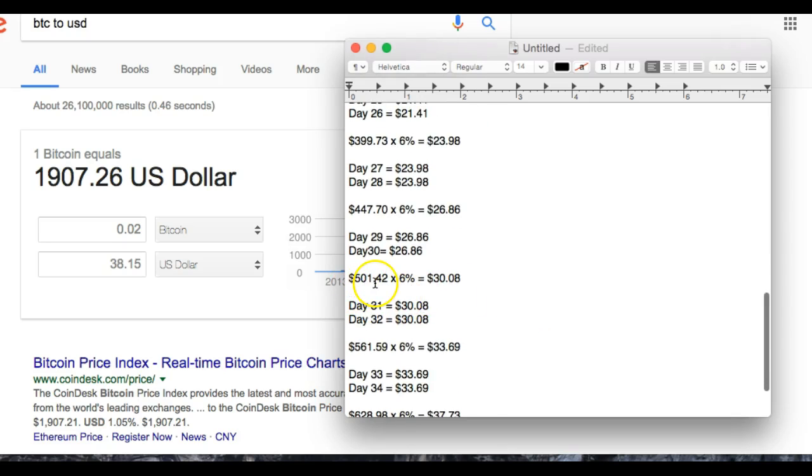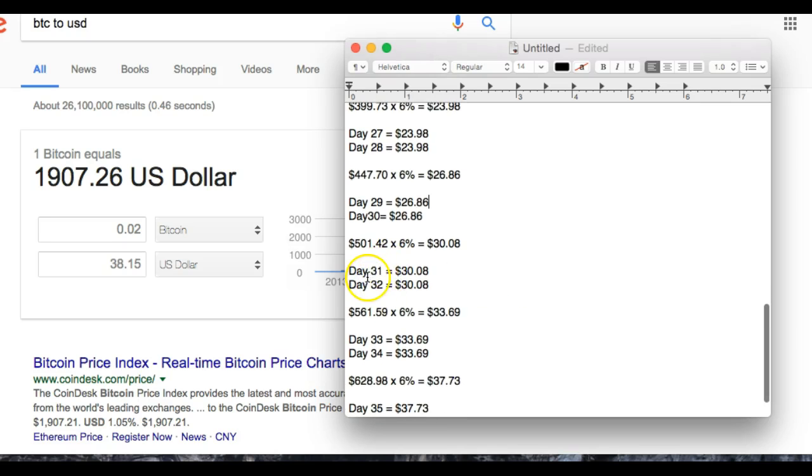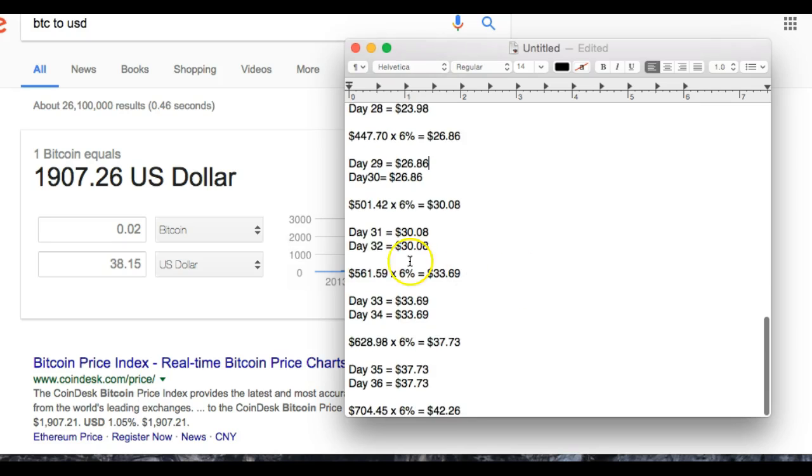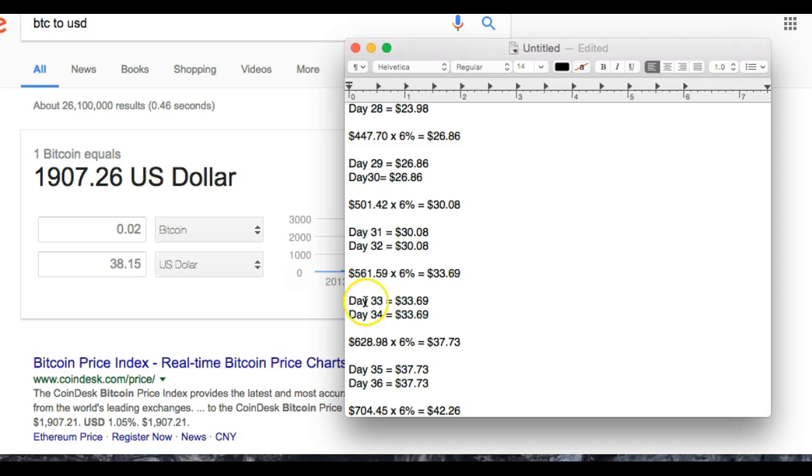Now you're at $500. Remember, you started with $100, and in 1 month you're now at $500. You're making $30 a day. It's going to take you 2 more days. You're going to be able to reinvest. Now you're at $561.59 total invested. You're making $33.69 a day. It's going to take 2 more days, and then you're at $628.98, which equals $37.73. Now currently, that's what it equates to.